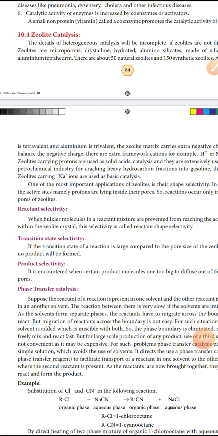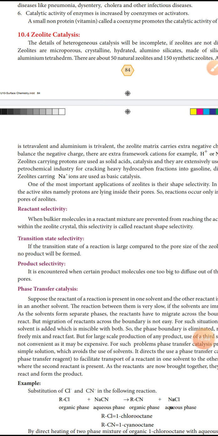As the solvents form separate phases, for example oil and water, when we mix oil and water, both are immiscible, they cannot dissolve, and we get separate layers.